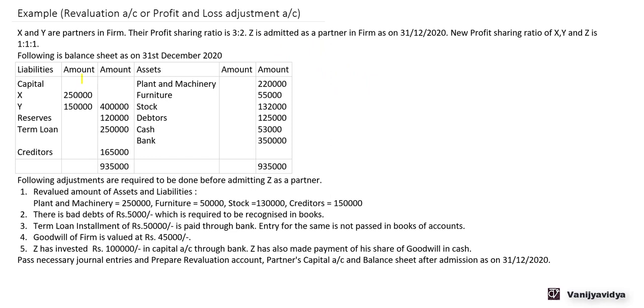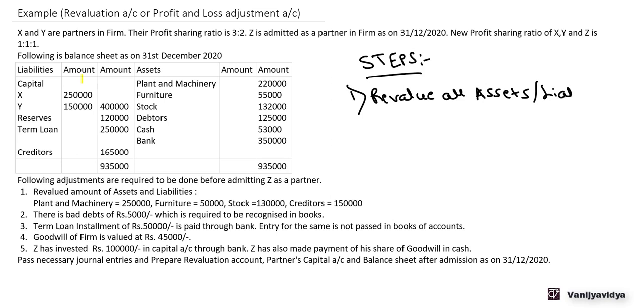Now let us just revise what the steps of accounting are when we are admitting a new partner. First, we need to revalue all assets and liabilities, and then this revaluation profit or loss is to be shared between old partners in the old profit sharing ratio.